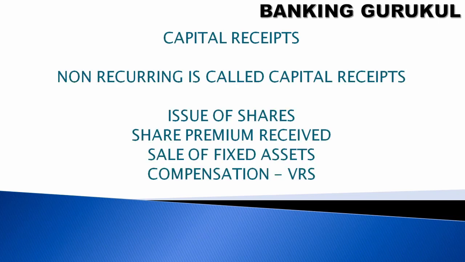So what are capital receipts? Non-recurring receipts are called capital receipts. These are not regular, because we will not get them regularly. They happen once in 5 years, once in 10 years, or once in a lifetime. Examples are issue of shares, share premium received, and sale of fixed assets. When you purchase a building and sell it, it is not regular or recurring. It will not happen every month, only once in a lifetime or once in 5 or 10 years.